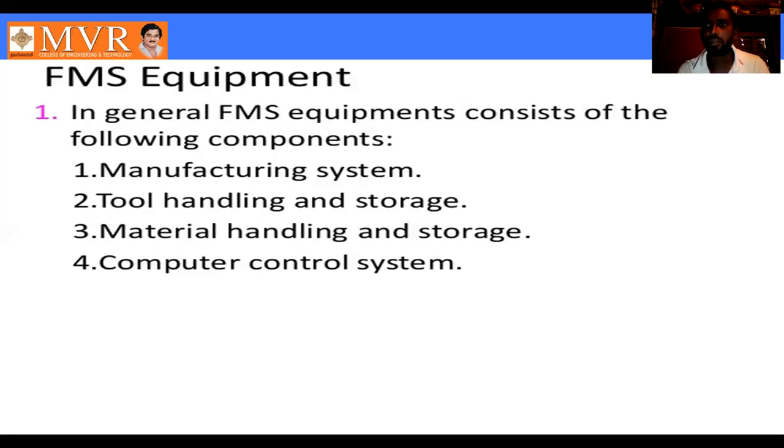In the tool handling system, every special operation needs a special tool. So the tools are stored in a drum, and a few types of tools are stored in the drum. Automatically the CNC machine will collect the tool and perform the operation. That is called the tool handling and storage system. In it, we check each and every operation, how the tool performs, what the tool life is. Everything we check in the tool handling and storage system.